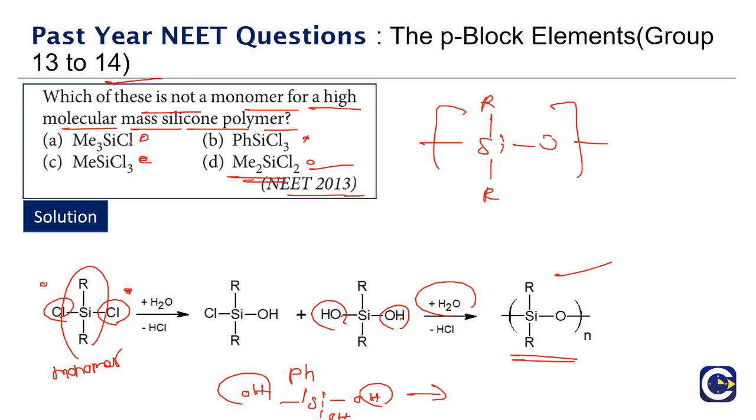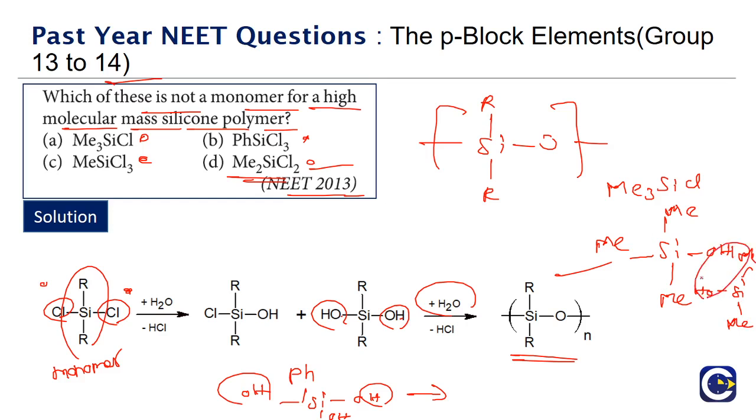But if you have only 1 chlorine, like in option A, look at this. If you have Me3SiCl, what is going to happen? Si, Me, Me, this side also one Me, and OH. If another molecule comes here like this, we will see that these two molecules can only form a dimer. You will not be able to form a polymer out of it. So the minimum number of chlorines required is 2. Then only we will be able to form a polymer. Option A has only one chlorine, so it cannot form a polymer; it can form only a dimer at maximum.